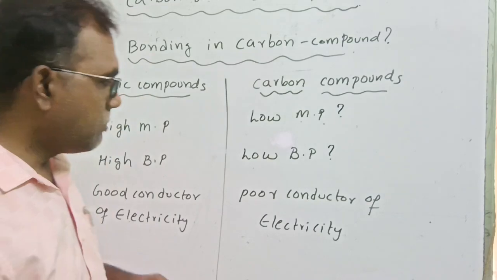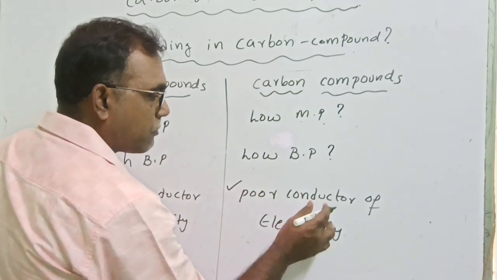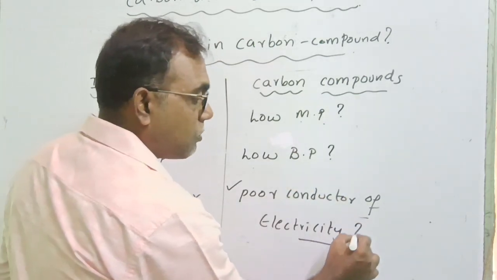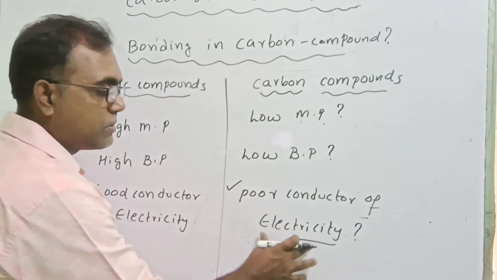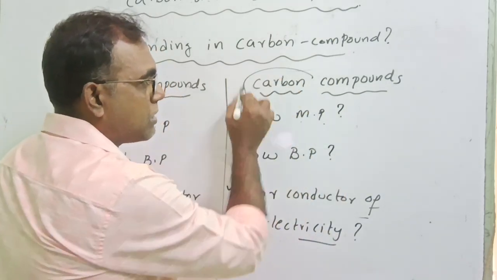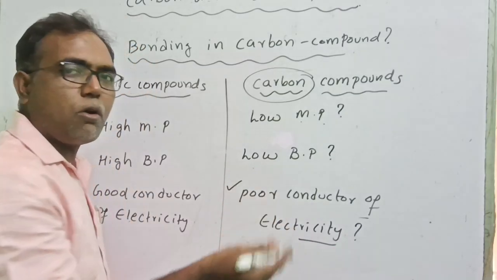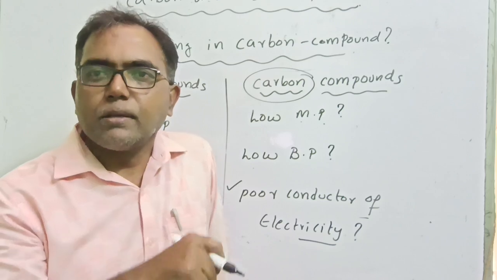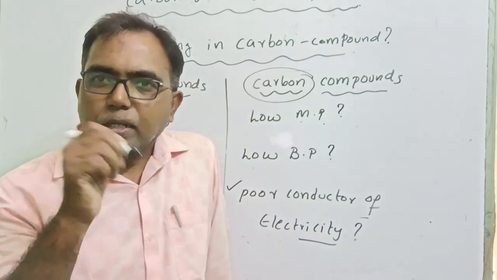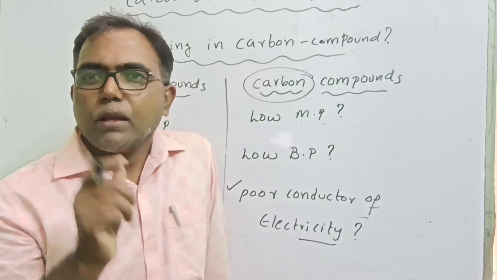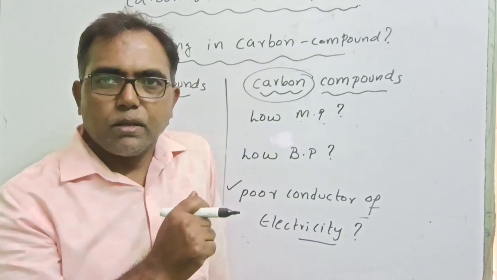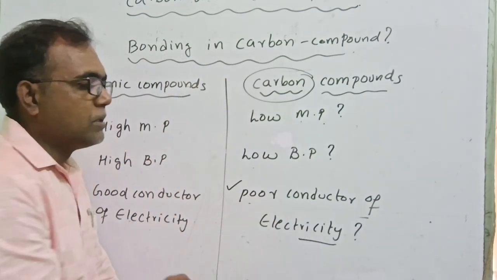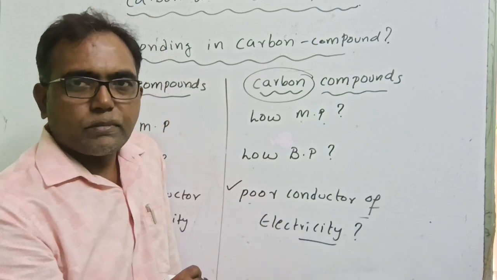And again, what they noticed is that carbon compounds are poor conductors of electricity. Why poor conductors? Definitely carbon and carbon's compounds do not form free ions. Basically, to conduct electricity in aqueous medium, the movement of free ions is required. But that free ion formation doesn't take place. That is the reason for the poor conduction of electricity.